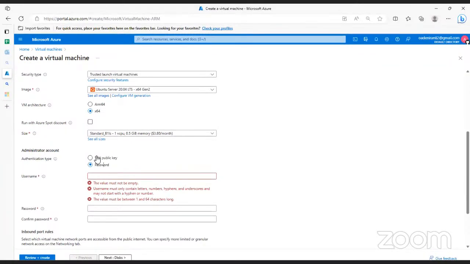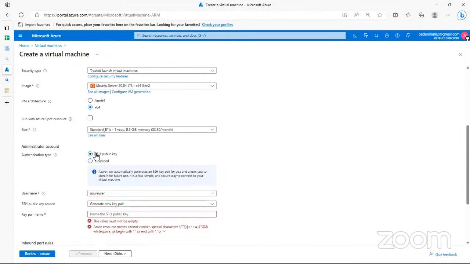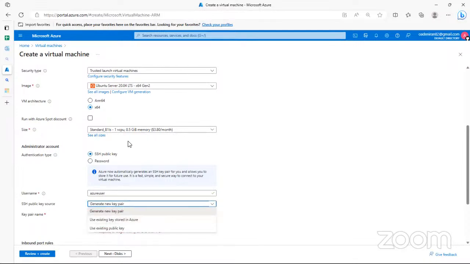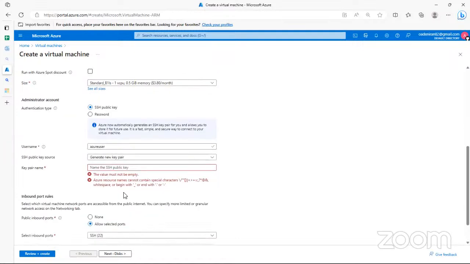That's how you connect. But you can also select the SSH public key. So you generate a key pair, or you can have a key that is stored in Azure. So there's key management also, but it's better to generate a new pair and you give it a name, so you can save that key pair. That key pair is what you use anytime you want to SSH into that virtual machine. There are tools online that make the connection.